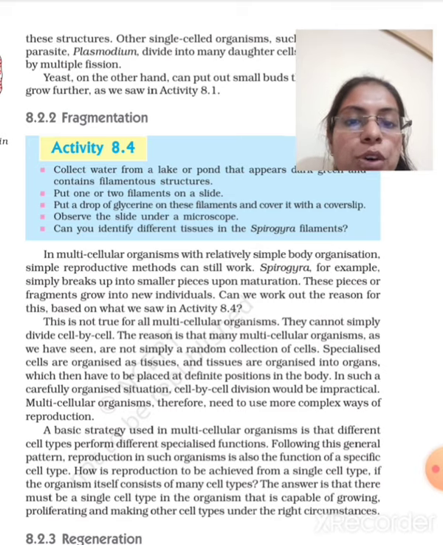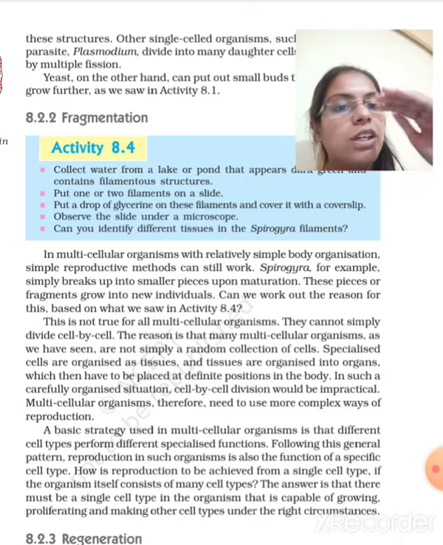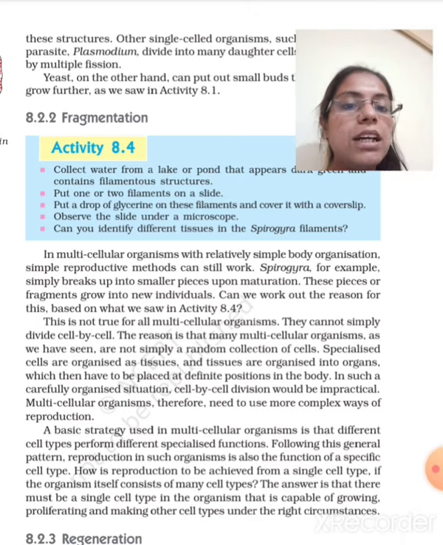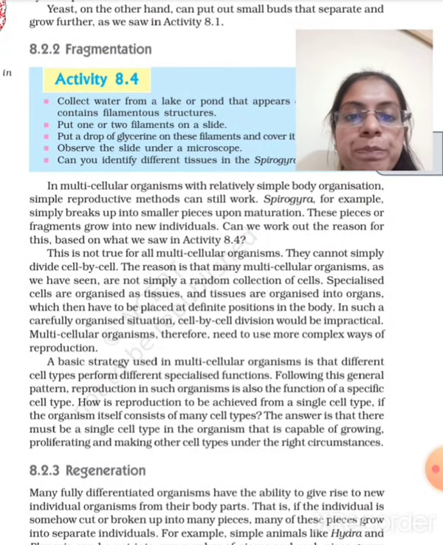Spirogyra, for example, simply breaks up into smaller pieces upon maturation. When the Spirogyra gets mature, it will break into pieces, and those pieces will grow into new individuals.